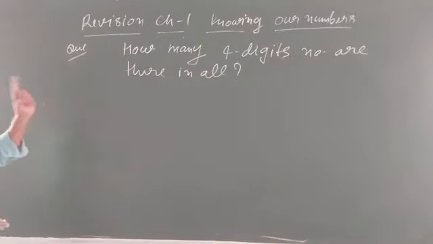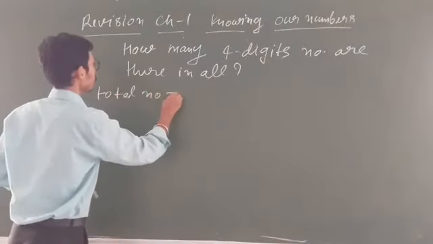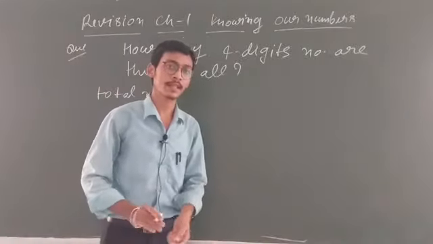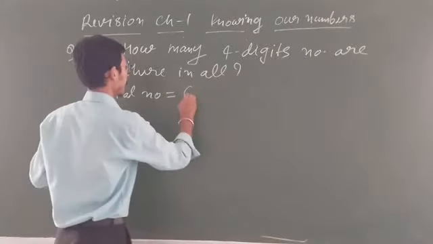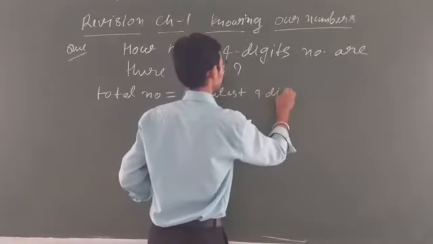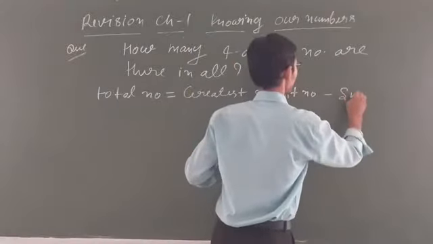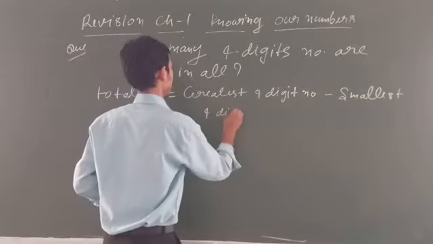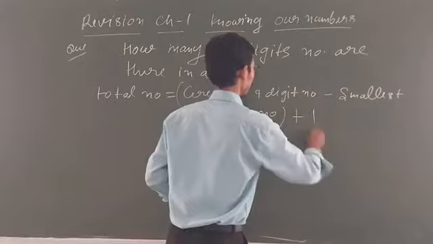So for this I explain one formula कि total number if you have to find out, it doesn't matter कि 4 digit, 5 digit, 6 digit, 7 digit, it doesn't matter ना. तो here 4 digit given है, तो first you will write down greatest 4 digit number, okay, minus smallest 4 digit number, then plus 1.